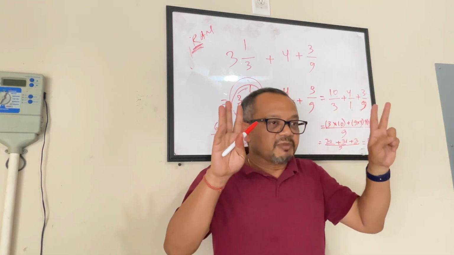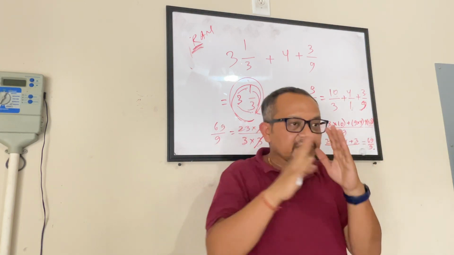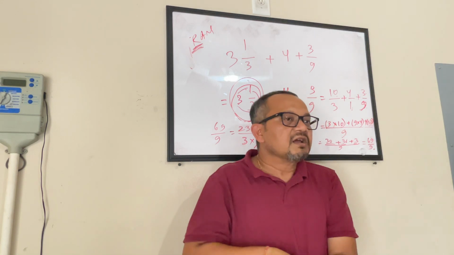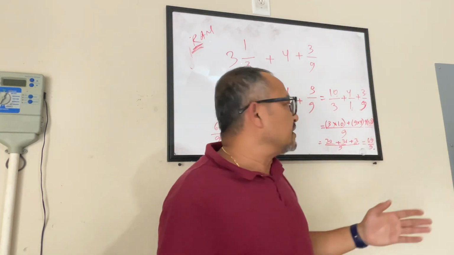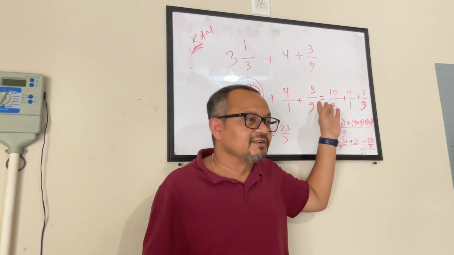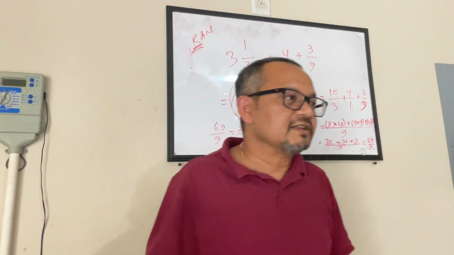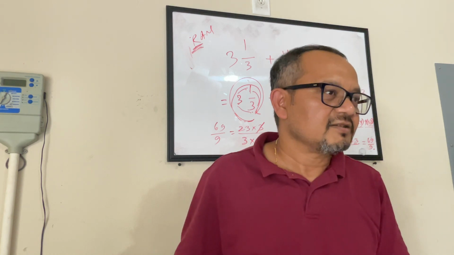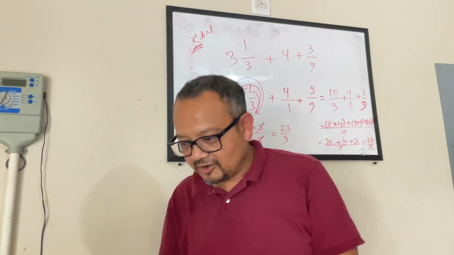Only 2 things to keep in mind. When you are dealing with a sum like this, where you are dealing with different types of numbers, whole number, mixed number, fraction, decimal, whatnot. Decimal is your best friend. Convert everything to decimal first. Once you convert them to decimal, fraction is your best friend. Convert everything into fraction. And then you know how to do the addition or subtraction of fractions. Everybody clear? Okay.